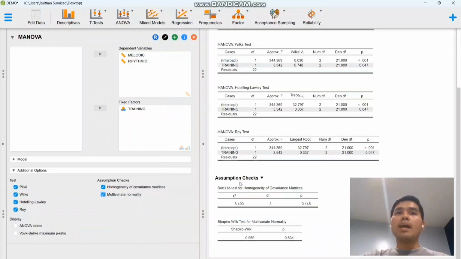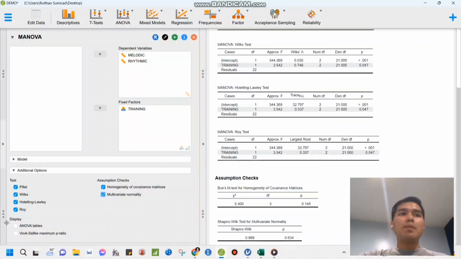By the way, with respect to the assumption check, the basis for testing here is still 0.05. Our null hypothesis suggests that when it comes to Box's M, we fail to reject the null hypothesis, implying that there is homogeneity. And then for the test of normality, the 0.634 also suggests that the data is normal, because we fail to reject the null hypothesis that states that the data possesses a normal distribution.